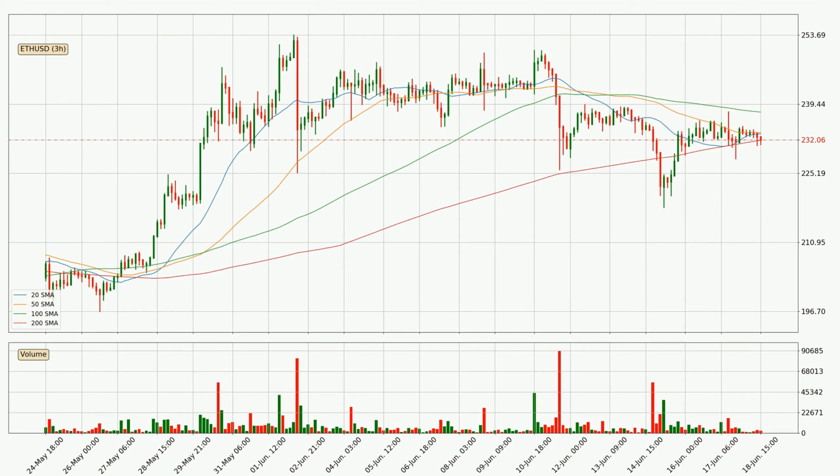Looking at the 3-hourly simple moving averages, the price broke the 200 SMA to the upside. It's a strong signal that there has been a higher than average volume. The current price is between the 200 and the 20 SMA.